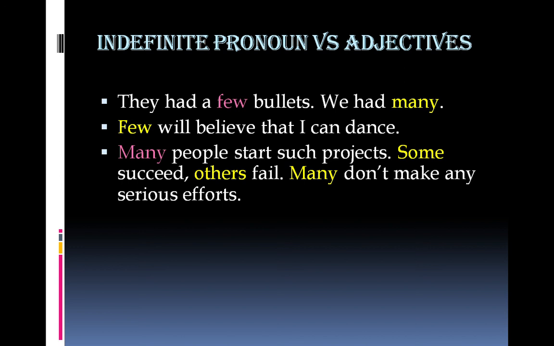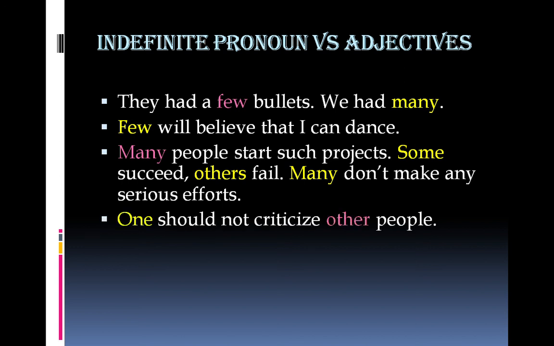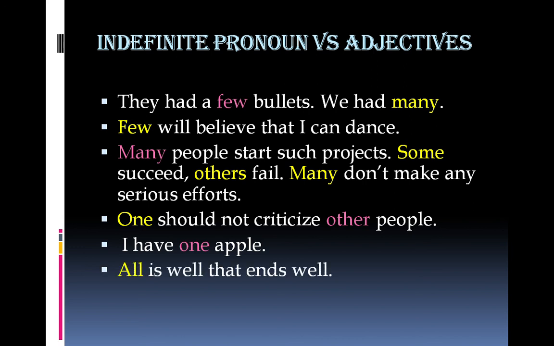Many don't make any serious efforts. Many in this sentence has not been used with the noun, but we know that many means many people. People is missing, noun is missing, so many is pronoun. One should not criticize other people. One is the pronoun because it has been used without a noun. It's the subject of this sentence. Other is adjective. It comes with a noun, people. I have one apple. This one is different because it comes with a noun. It modifies apple. It's adjective.